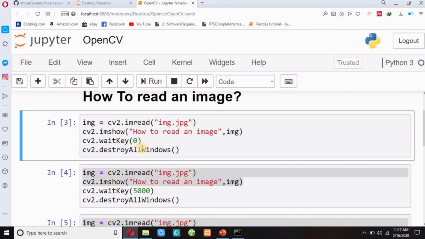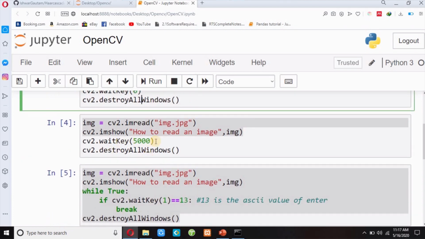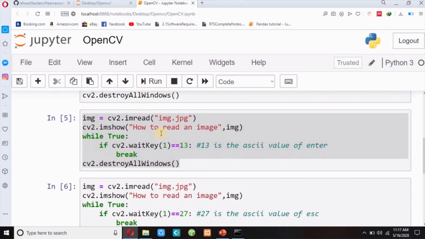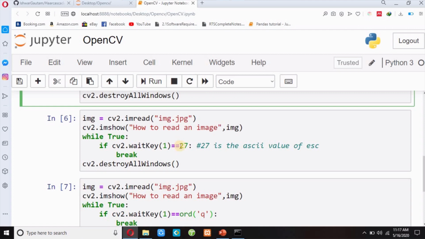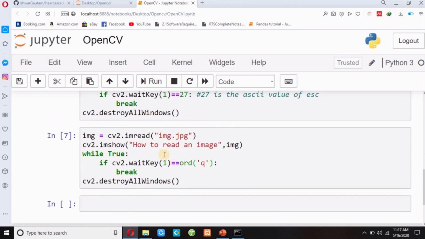waitKey 0 means if I press any key on the keyboard, it will destroy my window. waitKey 5000 means after 5 seconds it will automatically destroy my window. And waitKey(1) equals 13 means if I press Enter on the keyboard, it will destroy my window. And waitKey(1) equals 27 means if I press the Escape key, it will automatically destroy my window. And last, if I press Q on the keyboard, it will destroy my window.